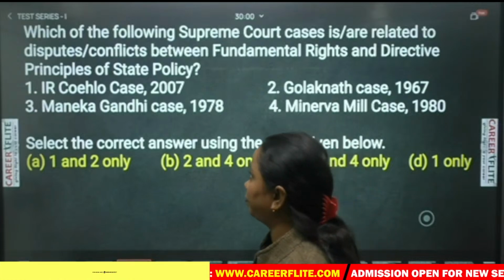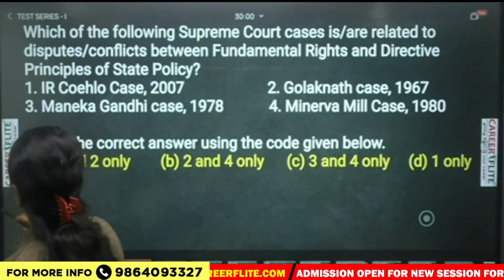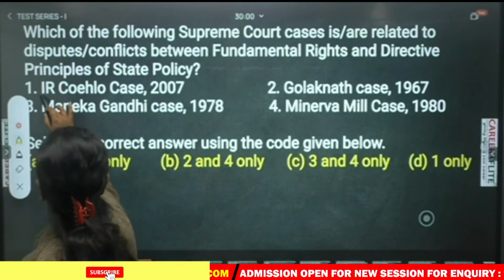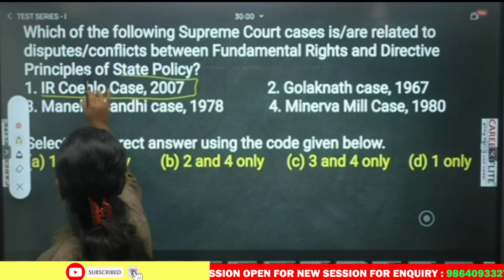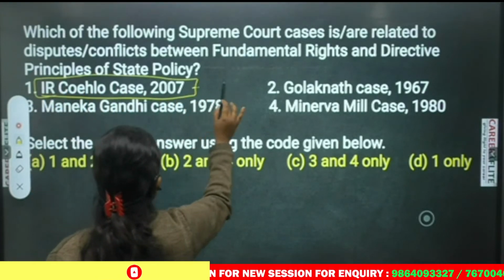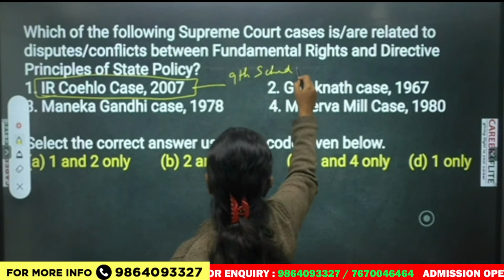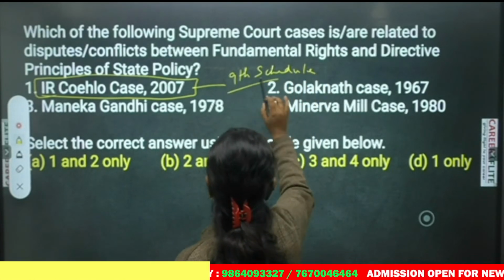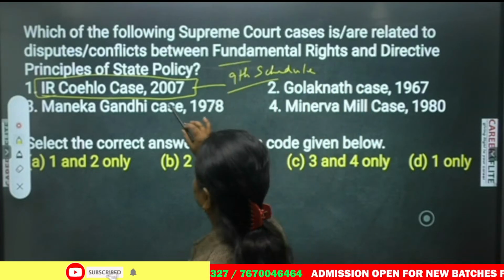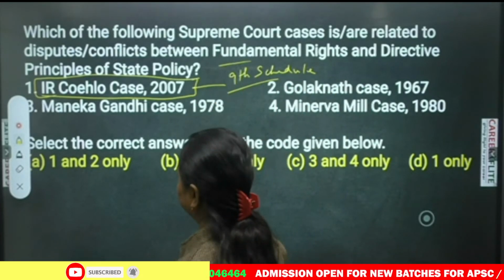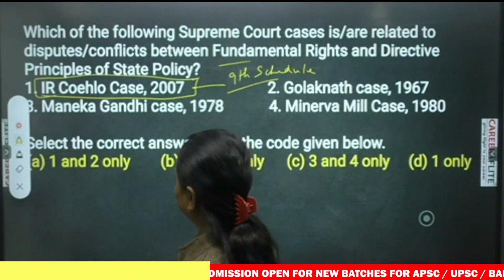So that becomes very important for us. So we'll start with the first question. So IR Coelho case 2007. Basically this case was of 9th schedule as we know. Okay. So since this case was of 9th schedule, that means this is not related to fundamental rights and directive principles of state policy. So that means our option number 1 is cancelled out.